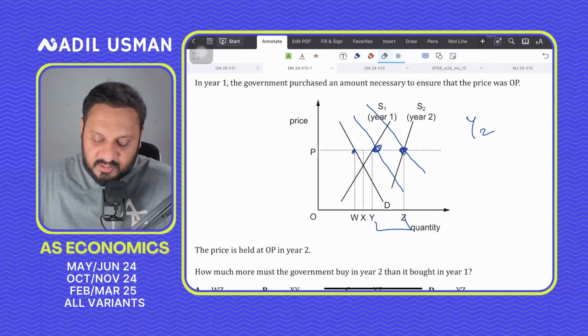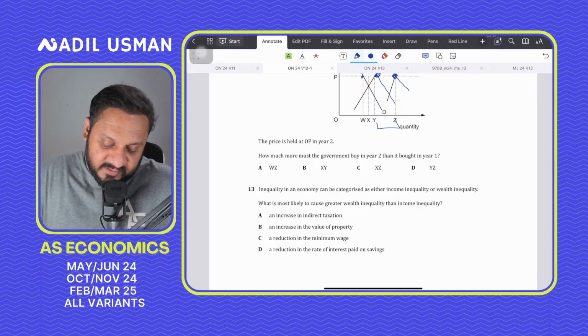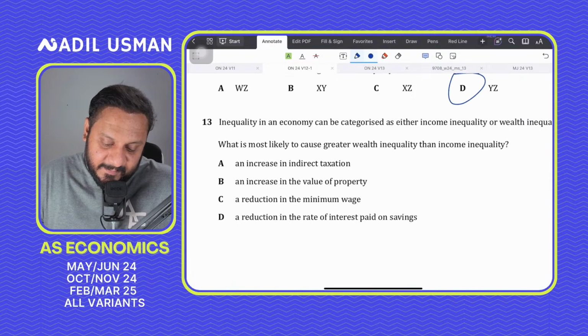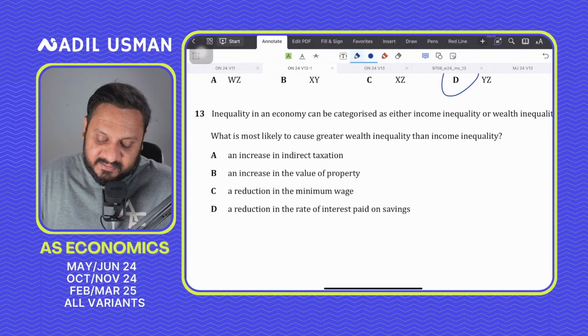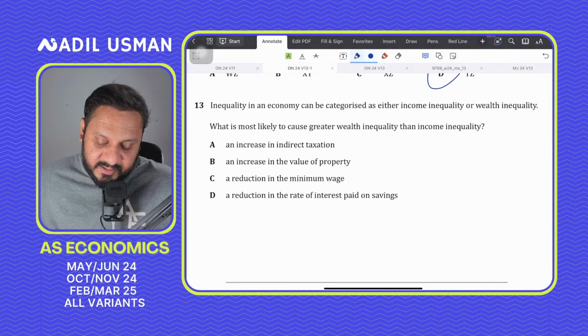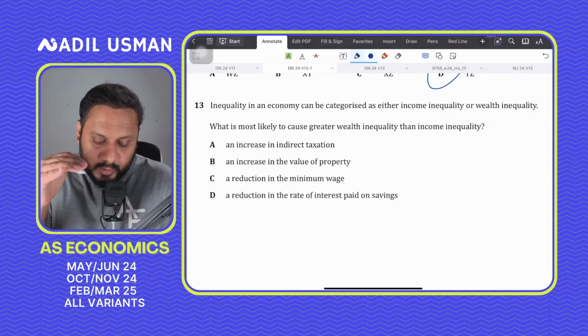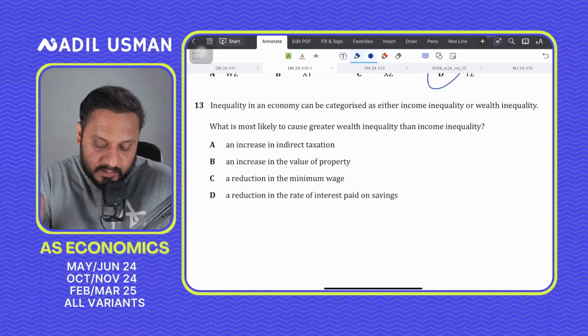Question number 13 says, inequality in an economy can be categorized as either income inequality or wealth inequality. What is most likely to cause greater wealth inequality than income inequality? Question number 13. Yes, guys. What's the correct answer to question number 13? What leads to greater wealth inequality?